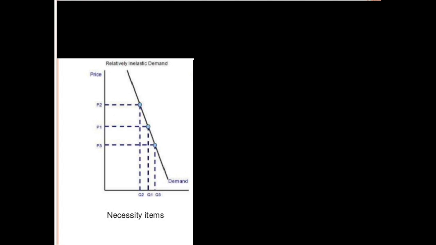But a necessity good does not follow the law of demand. Instead, it follows the demand inelastic curve. For example, in this graph, the increase in price from P1 to P2 only had a small reduction of demand from Q1 to Q2, thus showing a rather inelastic change and proving how a necessity good does not take into account the law of demand.